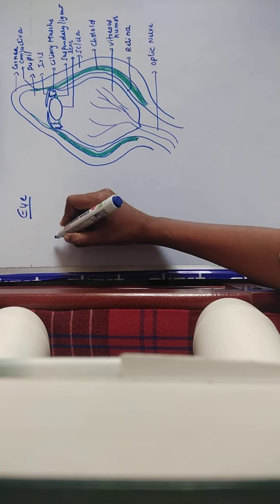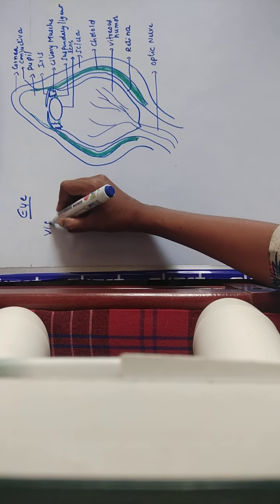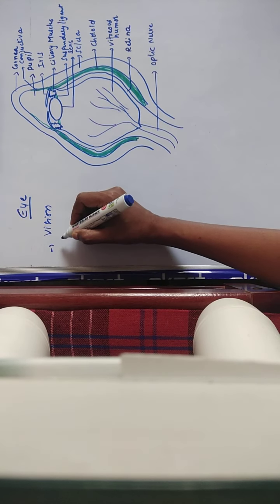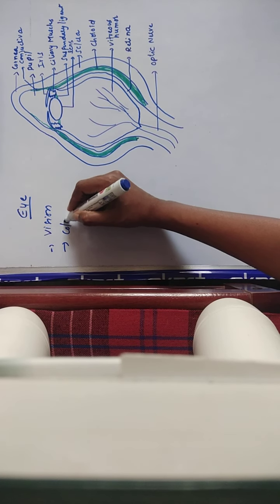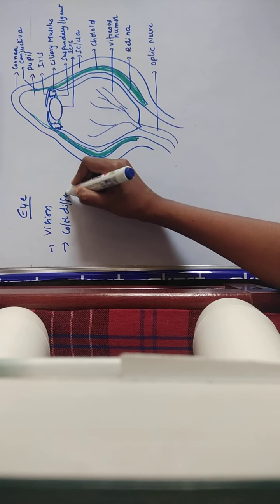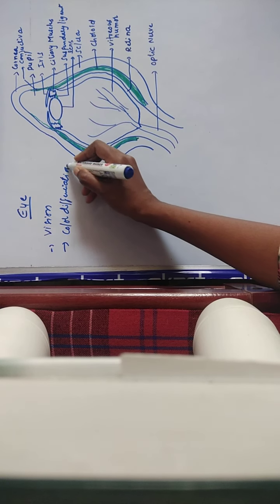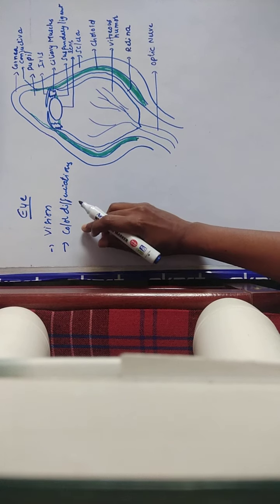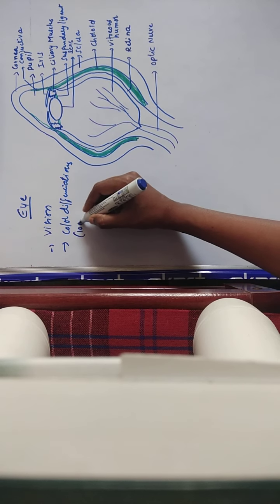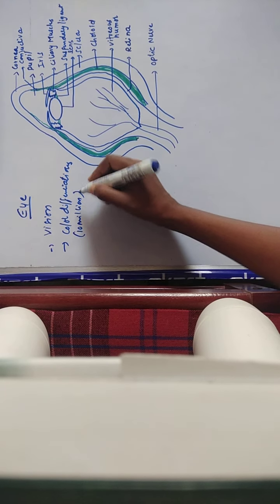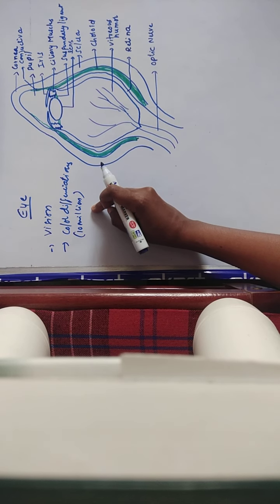This is mainly responsible for vision, and the next function is color differentiation. That means different colors will be present, and those different colors are differentiated with the help of the eye. Approximately 10 million colors are differentiated with the help of this sensory organ.